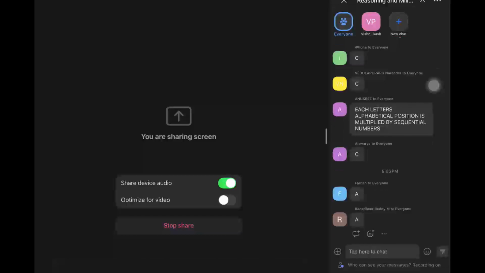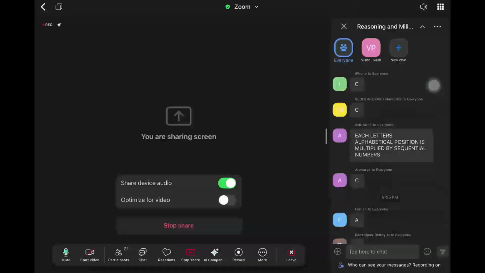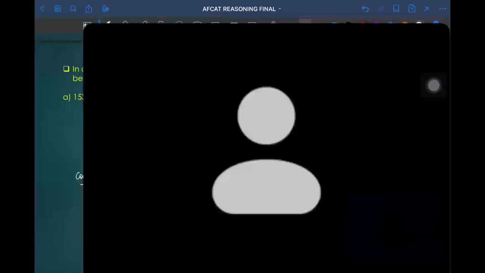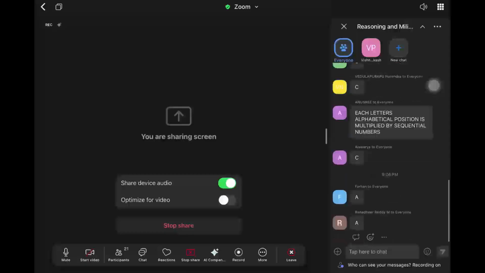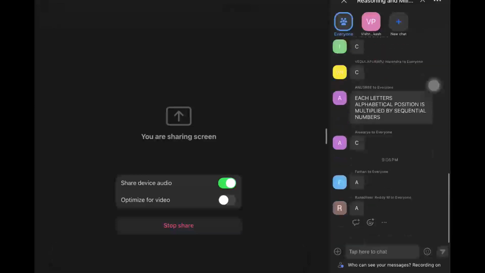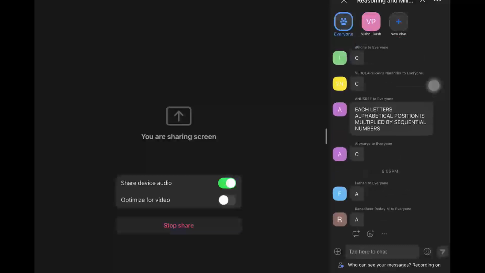Paran is saying A, Ranadir Reddy is, am I right? Ranadir Reddy is telling option A for last question. Each alphabet letter is multiplied by sequential number. Okay. Waiting for your answers, guys.